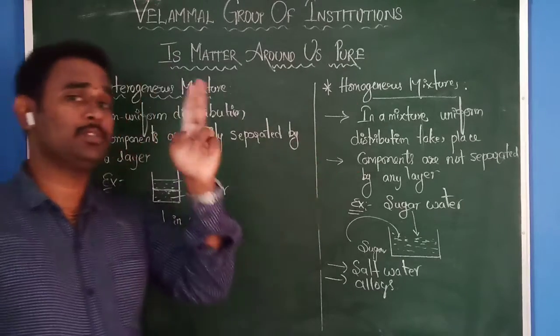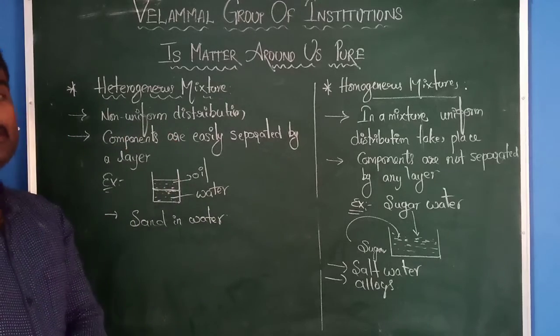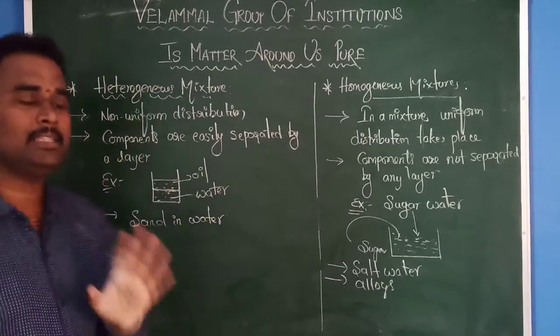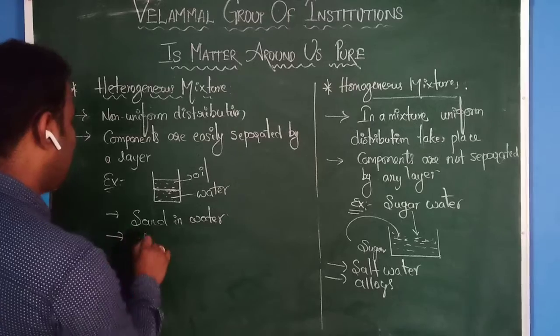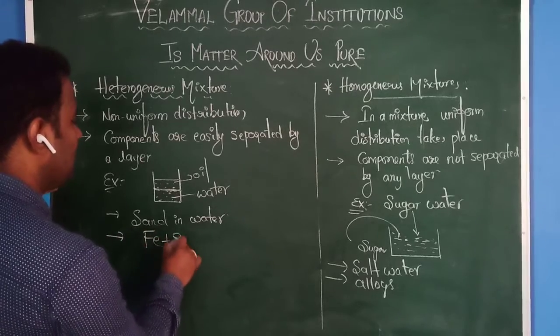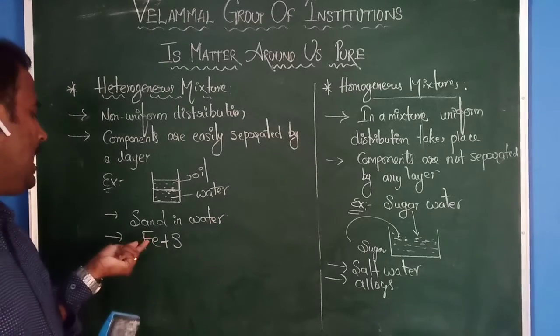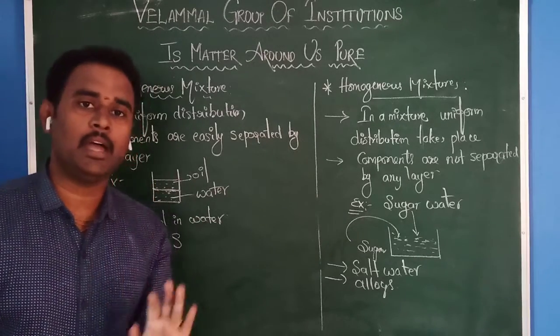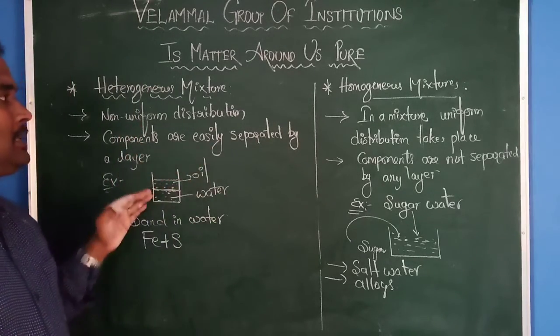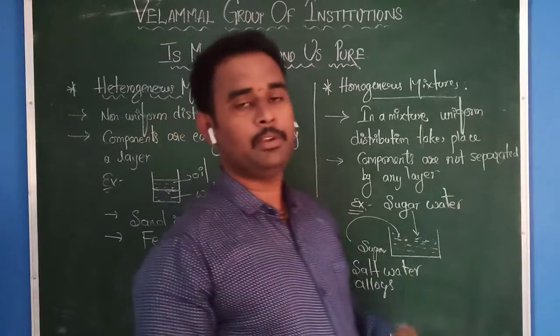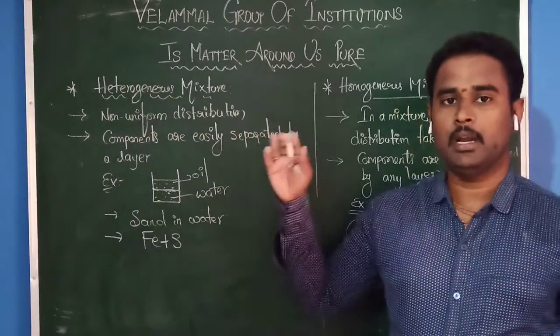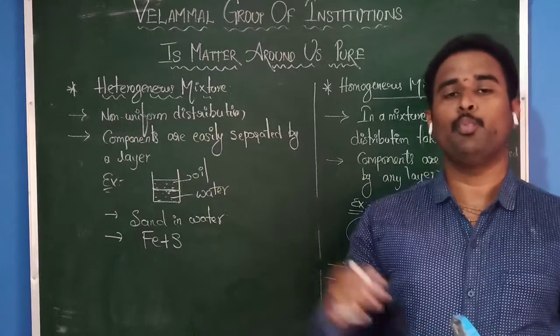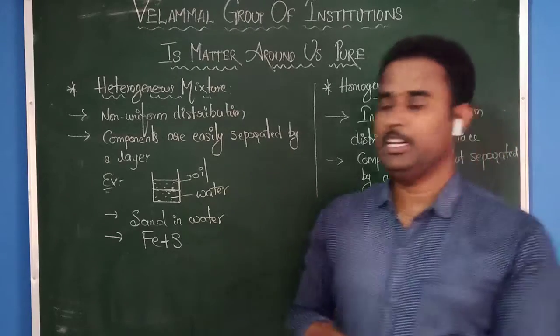And yesterday we discussed one more important example, that is nothing but a mixture of iron and sulfur. In this case also we can identify iron pieces present in the sulfur powder. These are some of the examples and the differences between homogeneous mixtures and heterogeneous mixtures.